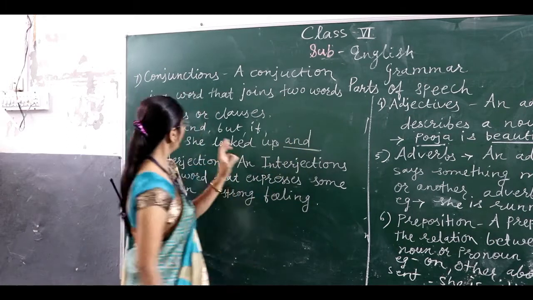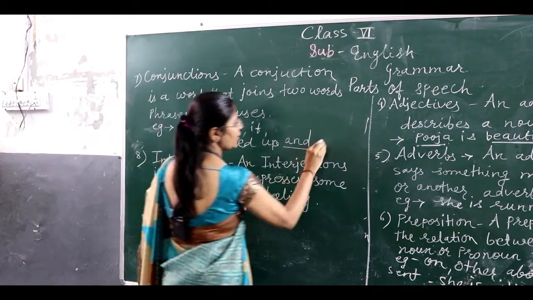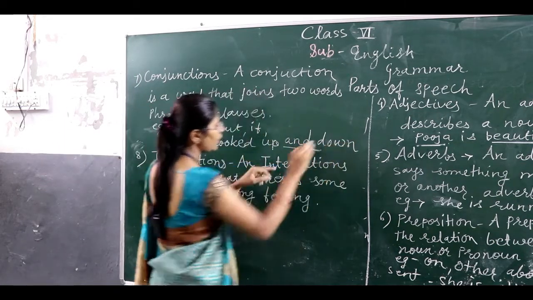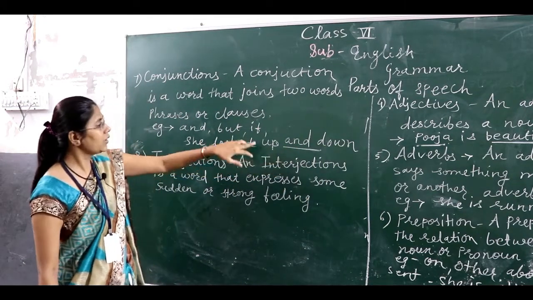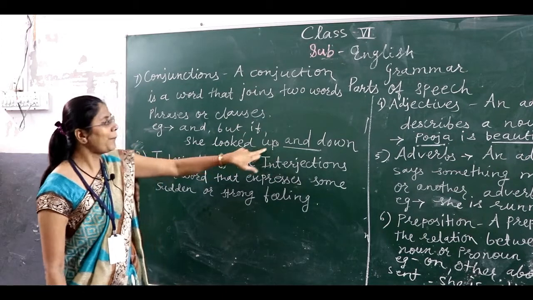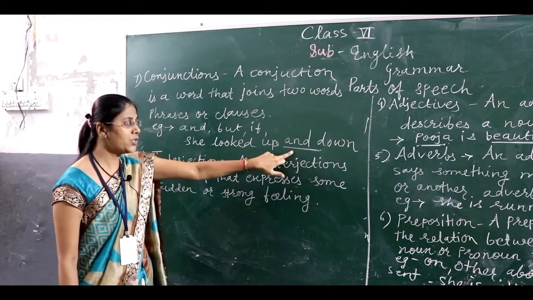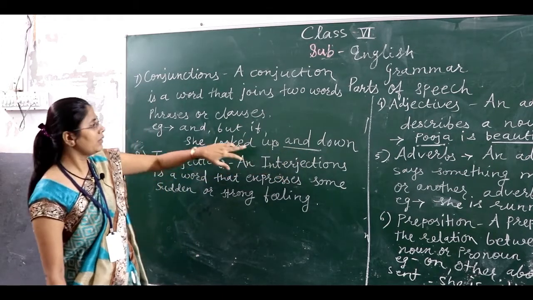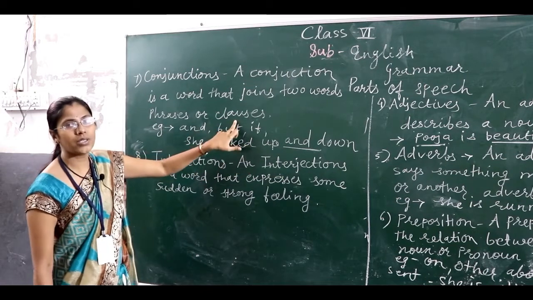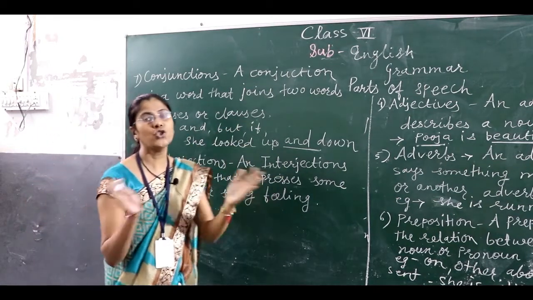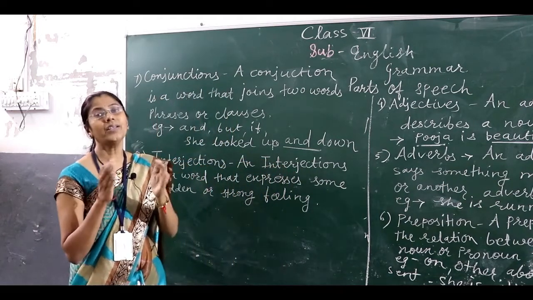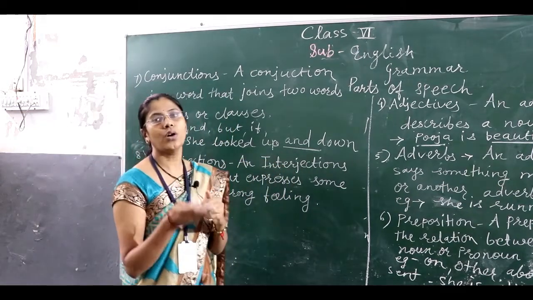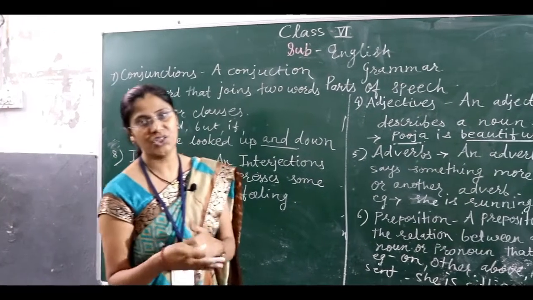So here is the use of the conjunction and, used for phrases. Up and down is used for phrases, and it is also used in clauses. Two different sentences joined with one word is called using a conjunction.